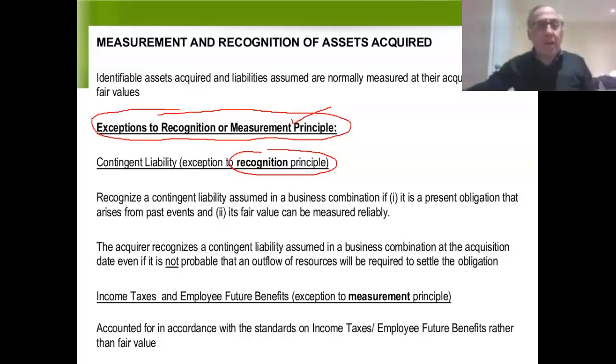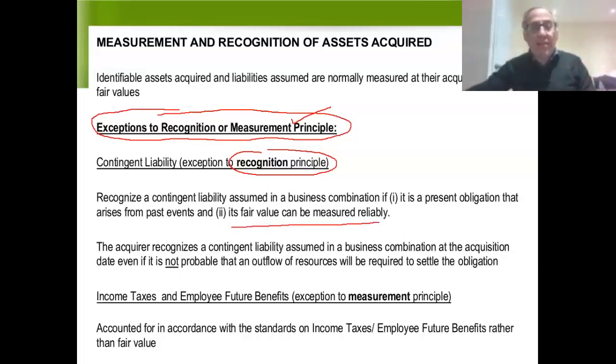When it comes to consolidations, you would recognize a contingent liability as long as there's a present obligation that arises from past events, even if it's not probable that there will be an outflow, and as long as we can measure its fair value. So what I am saying is the following.